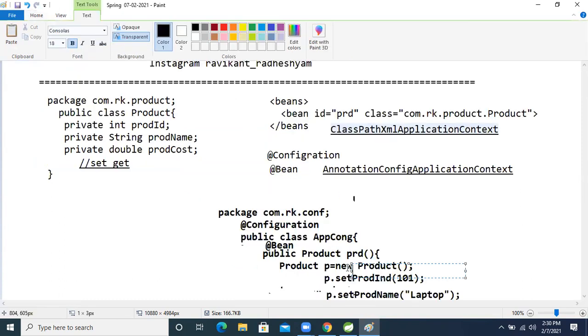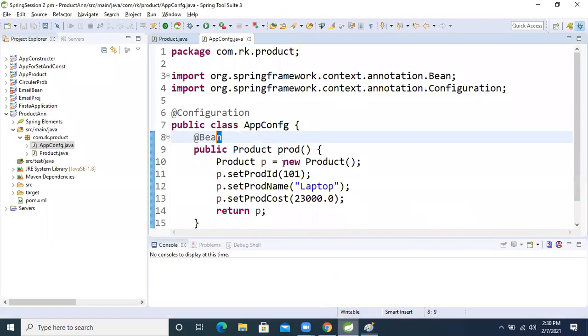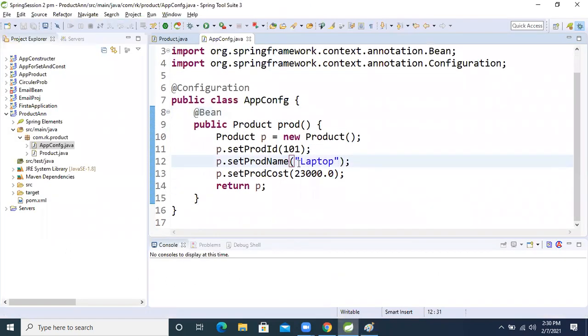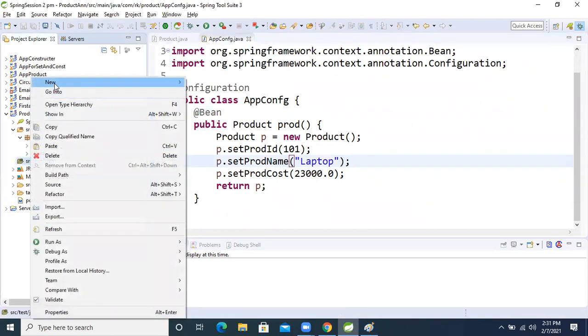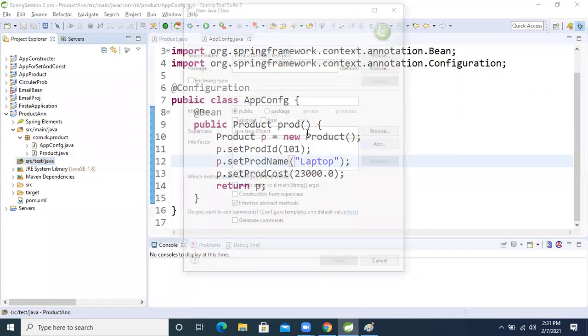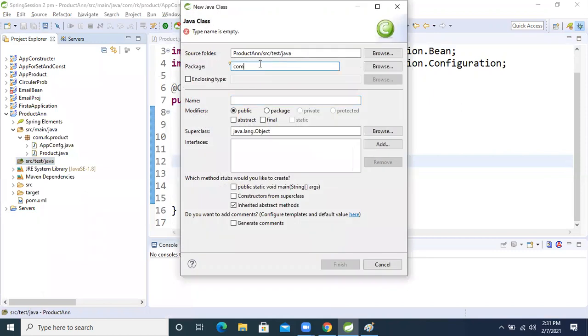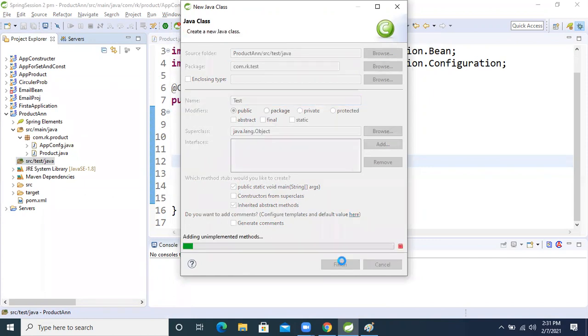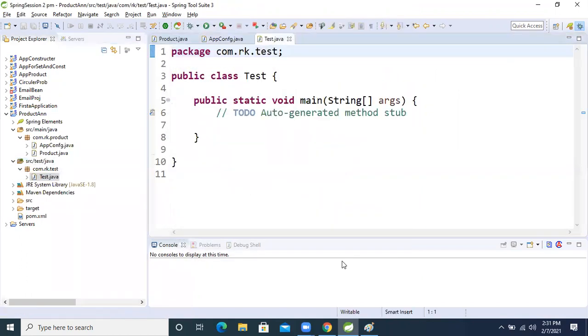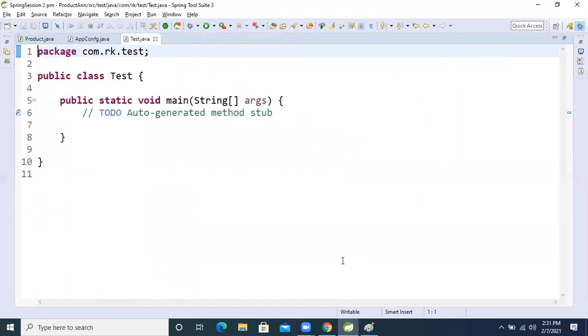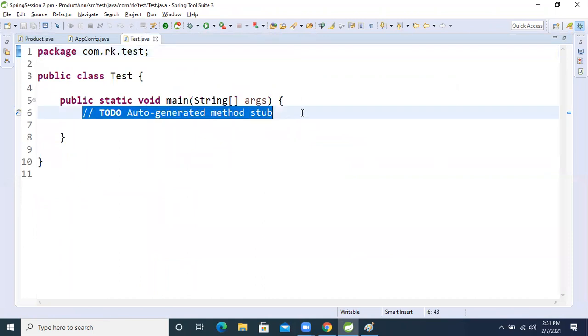Now, okay, come here. Now at the rate bean, let's test it. If we want to test it, how will we test it? So create a class com.rk.test.Test, and inside that we will write the main method. After finishing it, I said that, right? So how will we write it now?